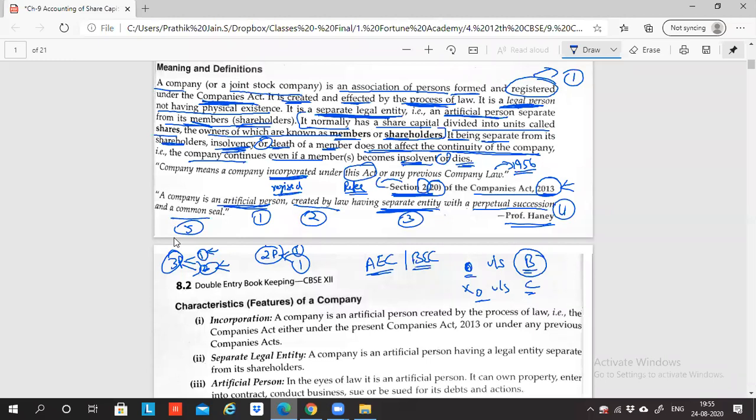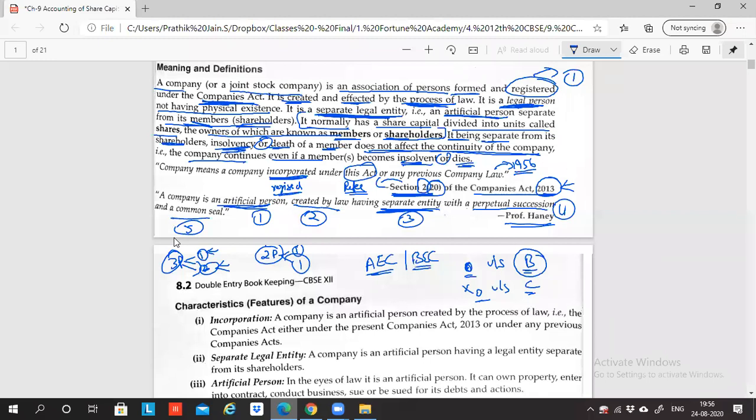Any idea? Each company has some separate seal, sir. Or they will put it on an agreement, I think so. Why is that seal required? Sir, so that confusion does not arise.